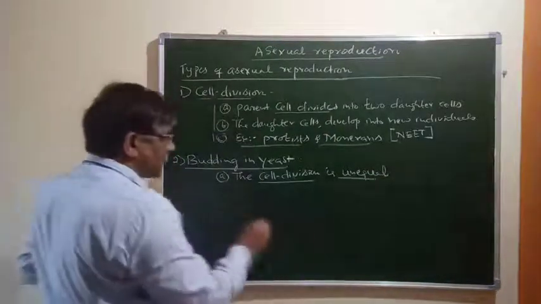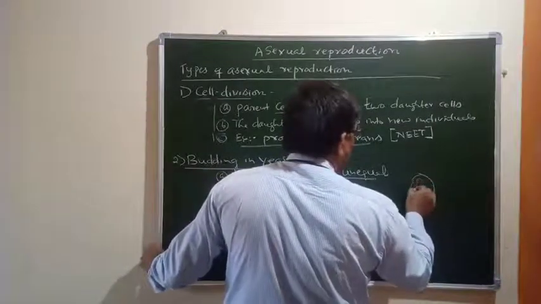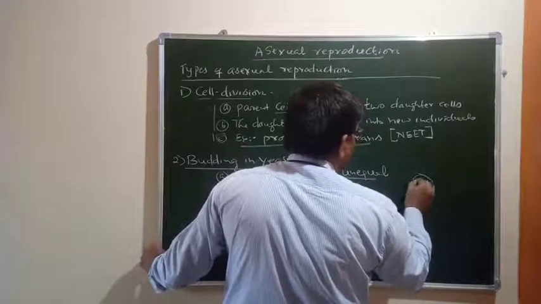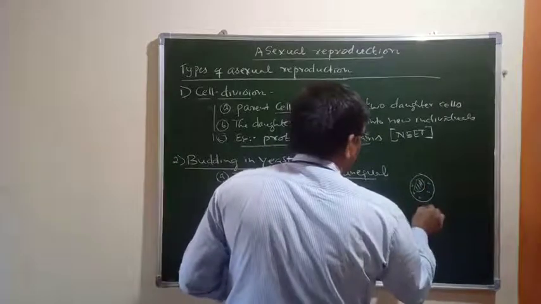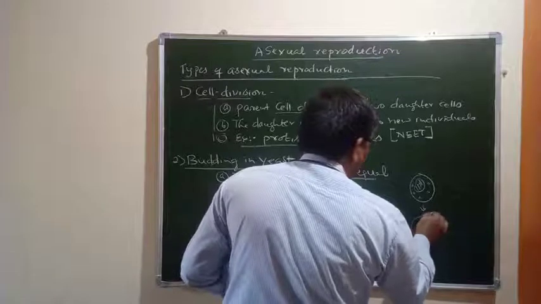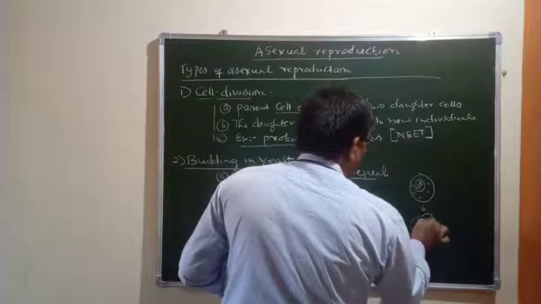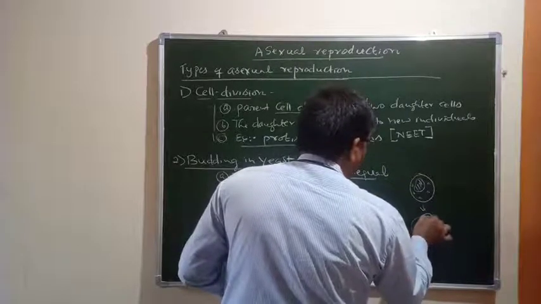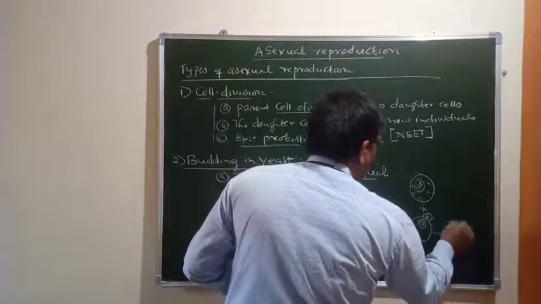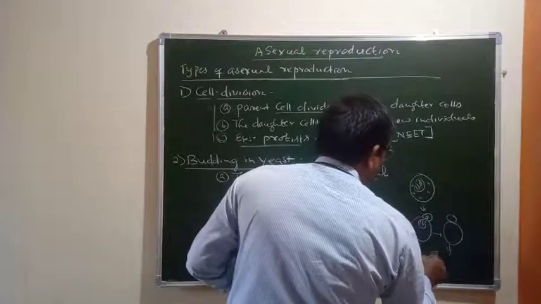Now this is a parent cell and it has a nucleus. It carries genetic material and other cytoplasmic structures. When it starts cell division, it produces a small bud. Its genetic material gets transferred to the bud, and this bud remains attached to the parent cell for some time, and later it gets separated.